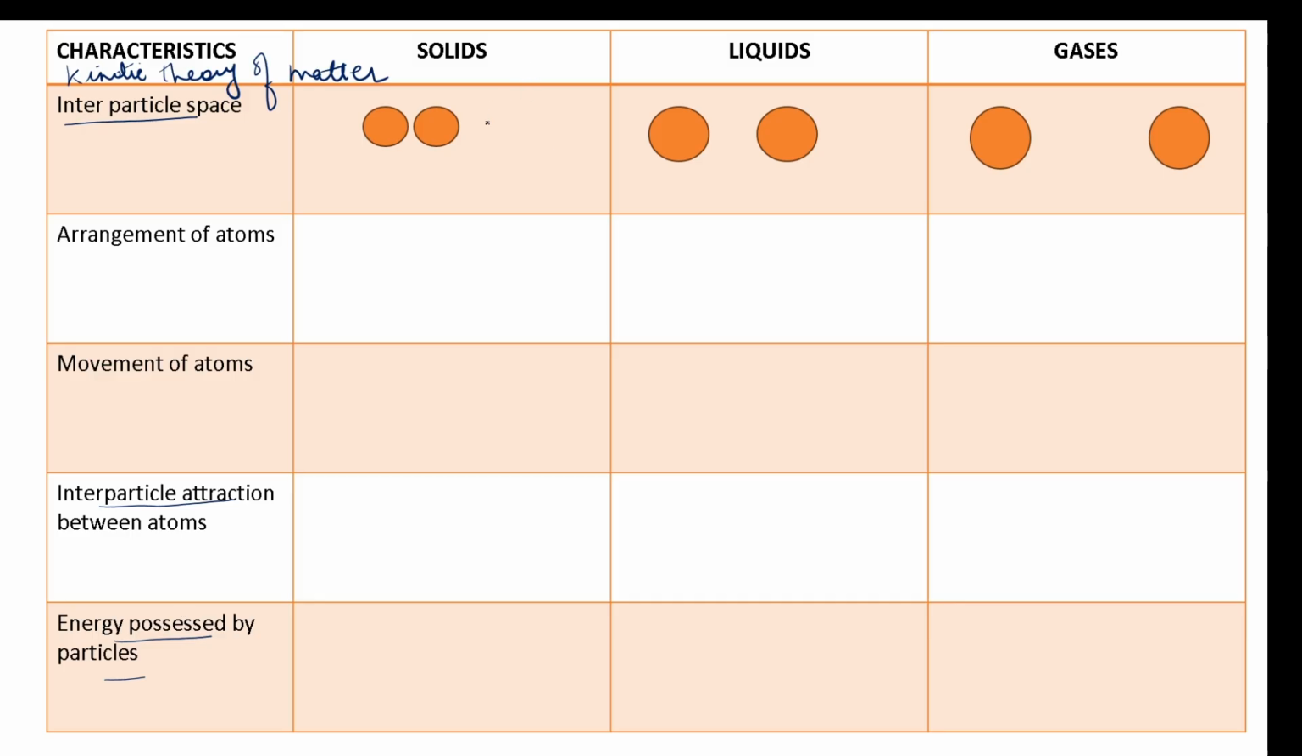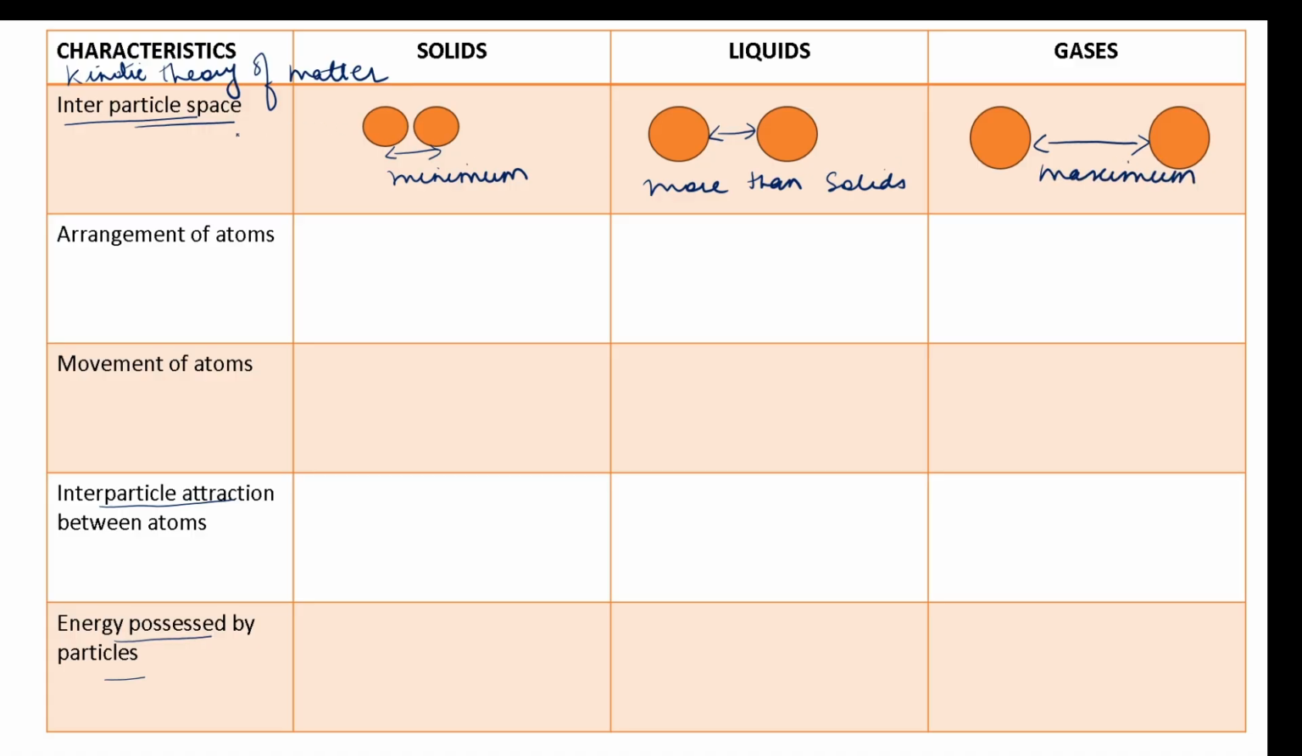Now what can you understand from the figures given here for the three states of matter in terms of interparticle space? Clearly you can see in the case of solids that the particles are closely placed, because of which we say that the interparticle space is minimum in solids. In liquids, it will be more than solids. And in gases, the interparticle space will be maximum.